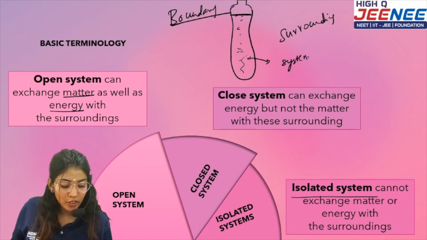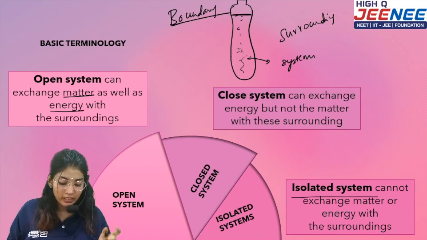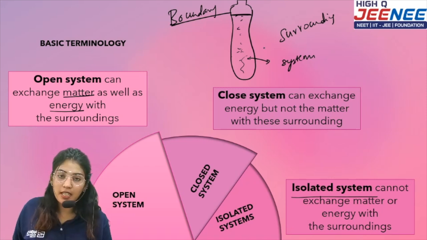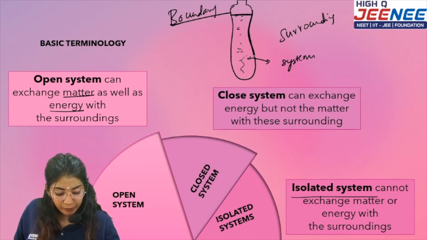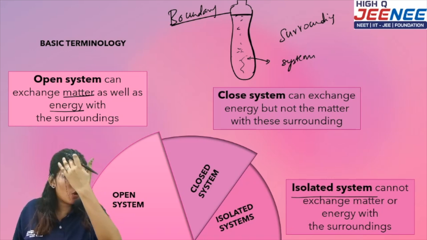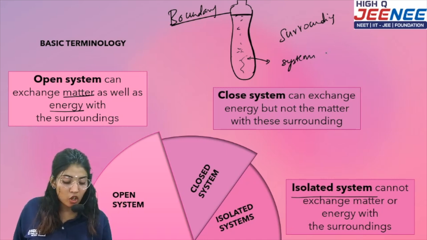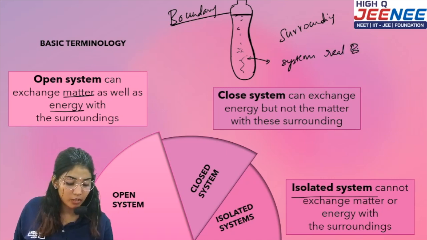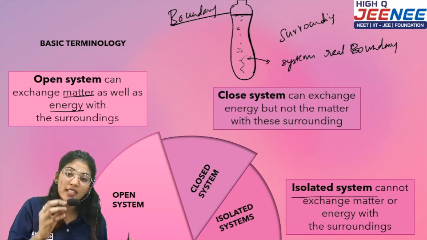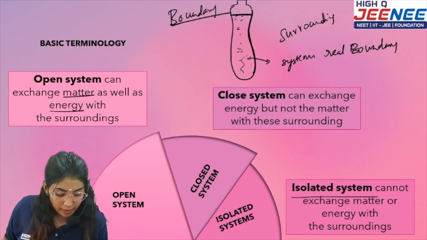Okay, can you tell me what is the boundary or interface between the surrounding and the system? You can tell me the bottle itself. Okay, can you see the bottle? So this type of boundary is called a real boundary. Okay, when the boundary is visible, you can say it is a real boundary.